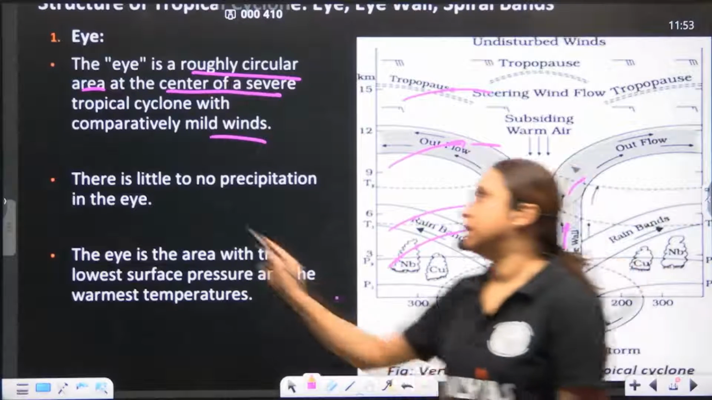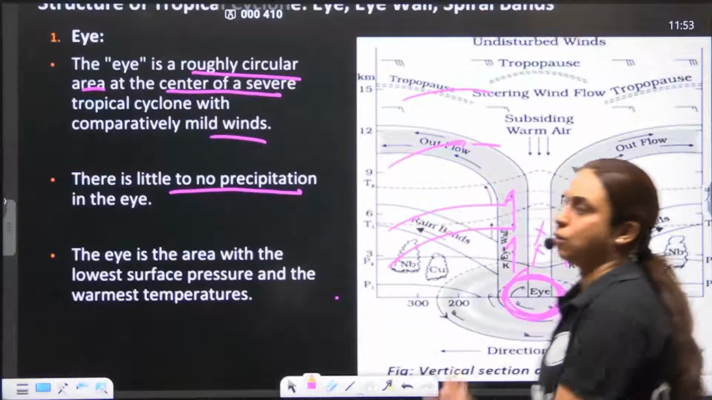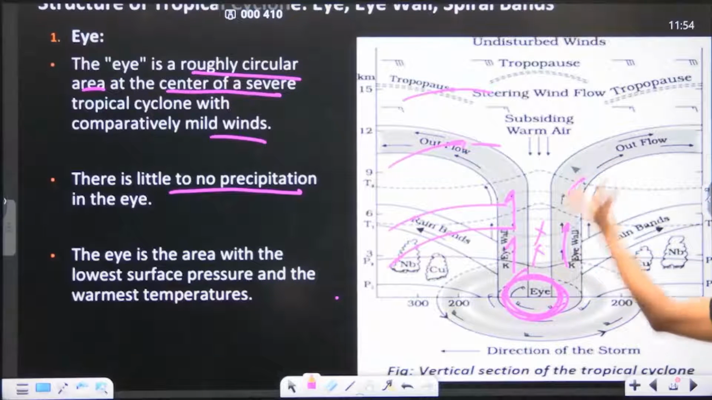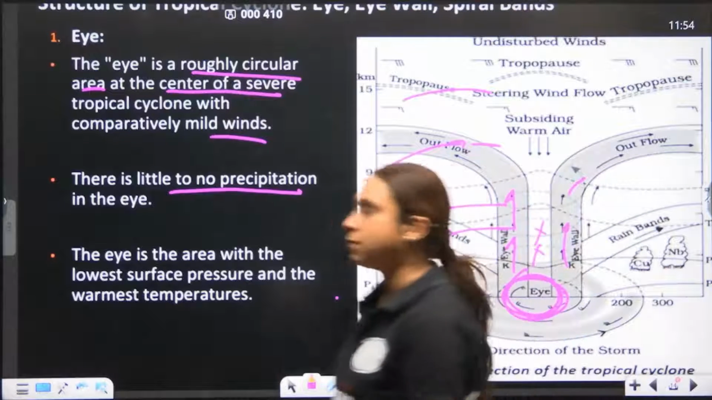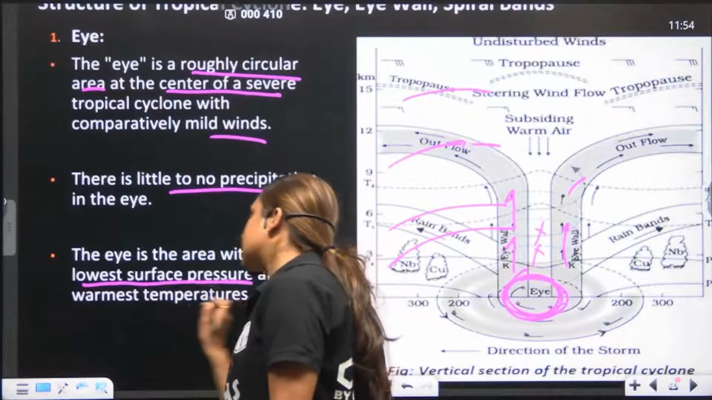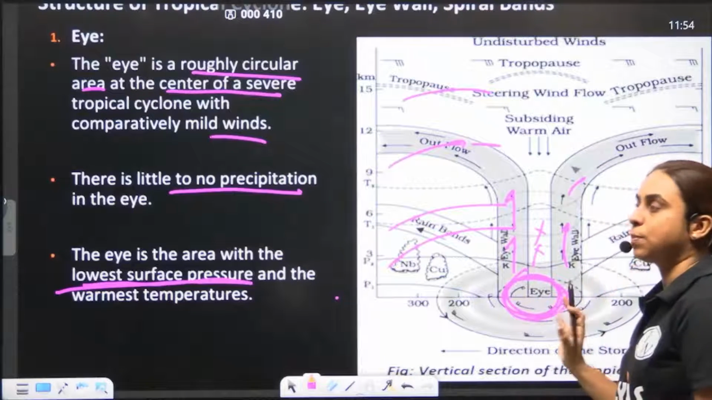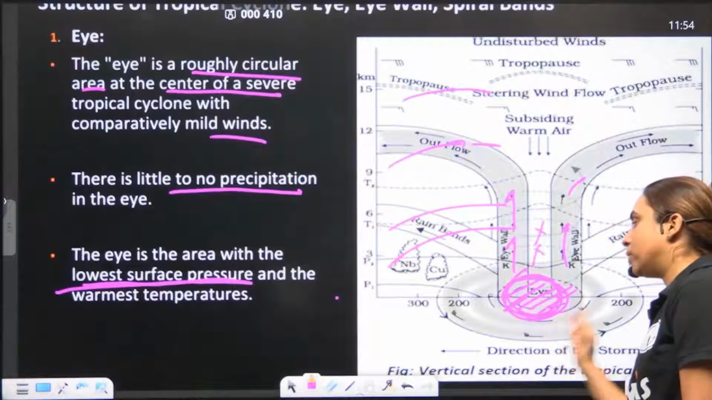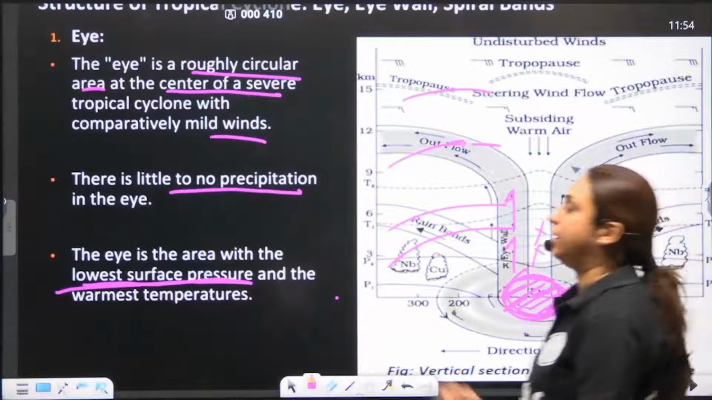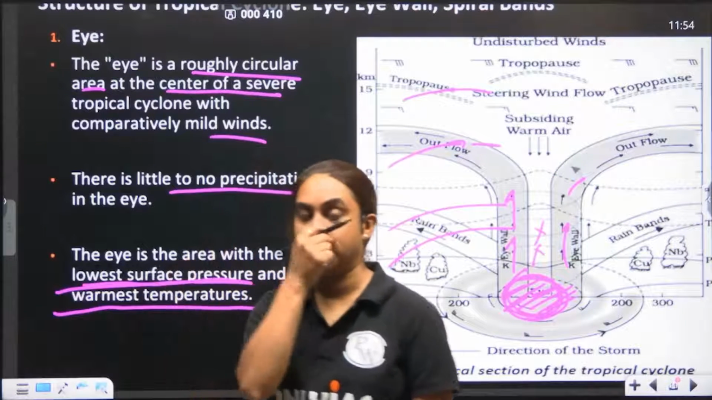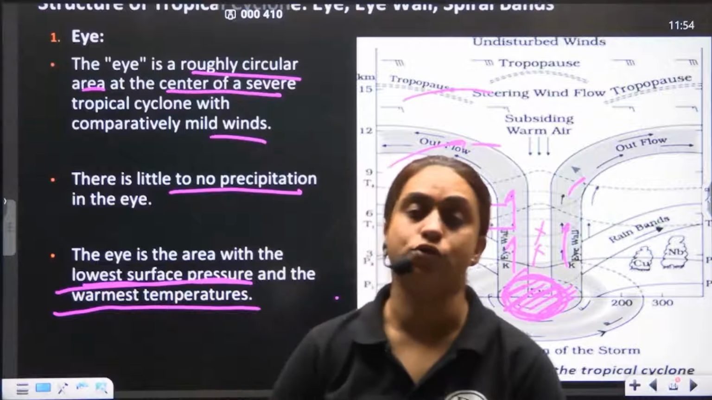There is little to no precipitation in the eye because the wind movement is not very fast. The eye is the place which has the lowest surface pressure. In the tropical cyclone, this area has the lowest surface pressure and the warmest temperature. It is warmer than the other parts of the tropical cyclone.